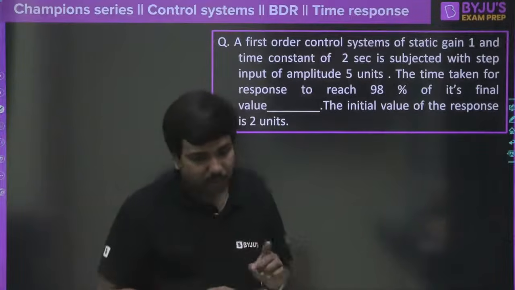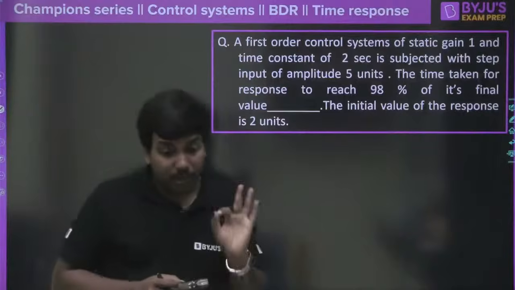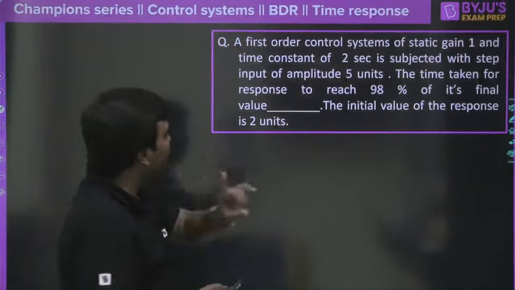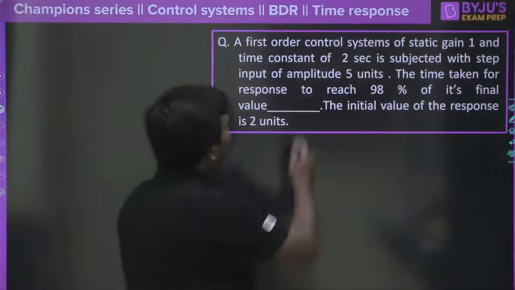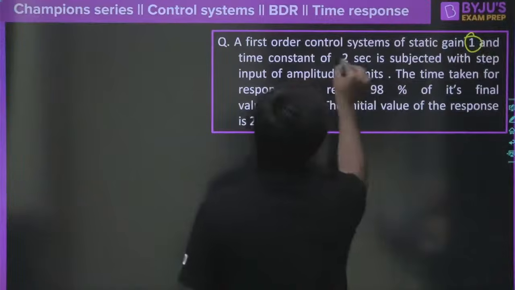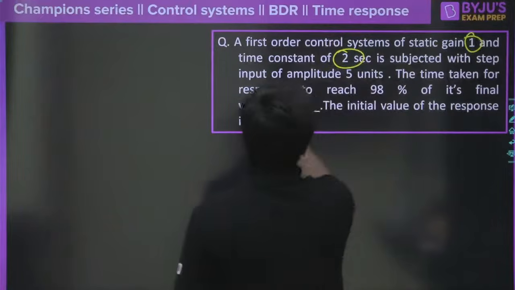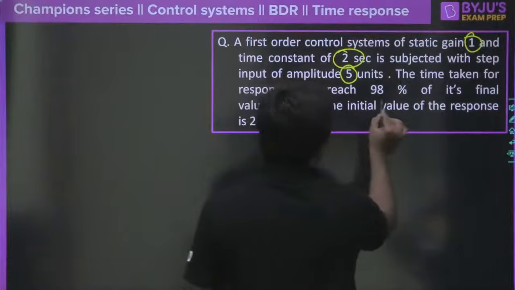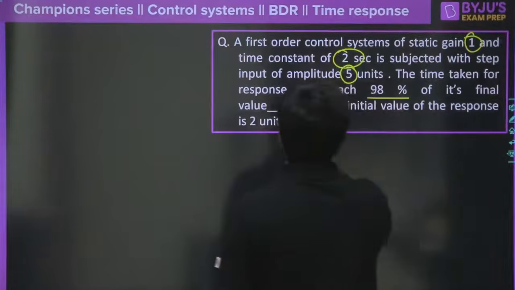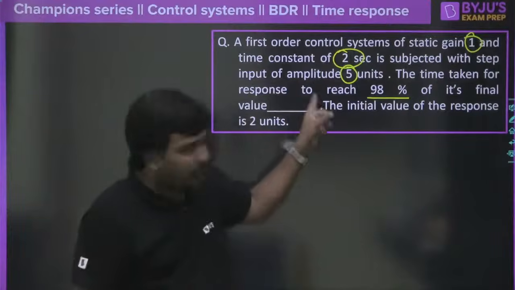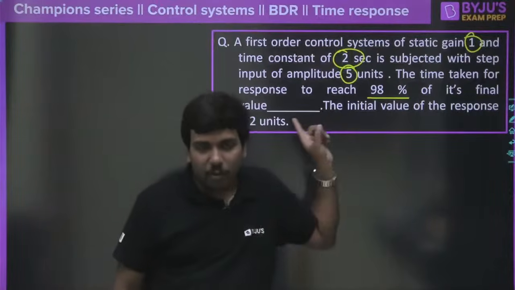Now this question, as I was saying, is a good question. Take your time, but I want the correct answer from everyone. Okay, don't throw stones at me. Take some time, but let me know the correct one. A first order control system of static gain 1, and time constant of 2 seconds, is subjected to a step input of amplitude 5 units. The time taken for the response to reach 98% of its final value, the initial value of the response is 2 seconds. Oh, Rohit, I am extremely sorry. I think you are asking about this question.